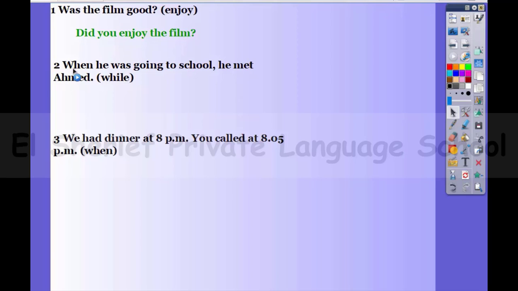Number 2. When he was going to school, he met Ahmed. Use while. Of course, after while we put the past continuous tense, the longer action. So it's going to be something like this. He met Ahmed while he was going to school.